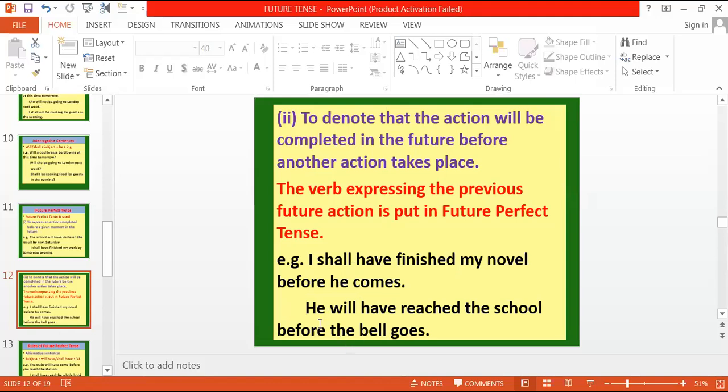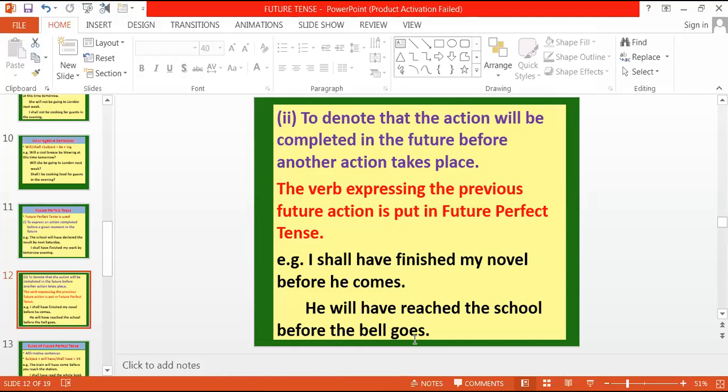Right? Next is: he will have reached the school before the bell goes. That means one action that will be completed first, that is, he will have reached the school. So, he will have reached the school before the bell rings.